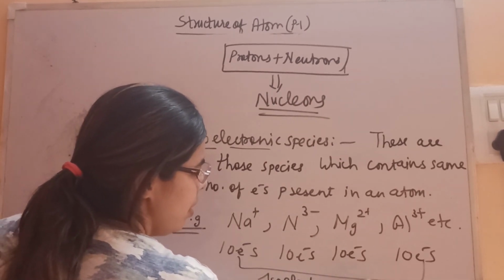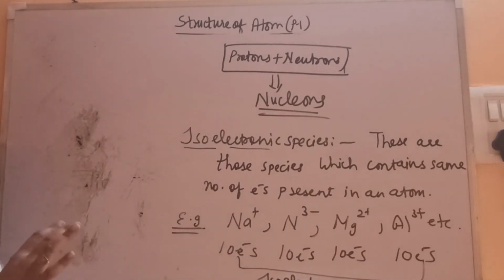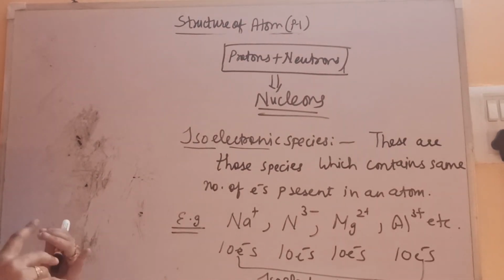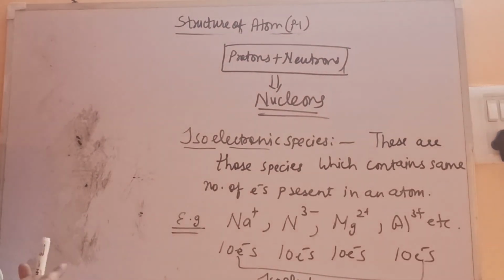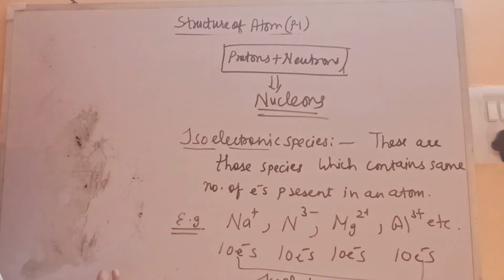Isoelectronic species. Fine. So this is all about the structure of atom, that is about the composition of the atom, which contains electrons, protons and neutrons, and the properties which are based on it. In some cases protons are different, neutrons are different, then accordingly. I hope it's clear to everyone till here.